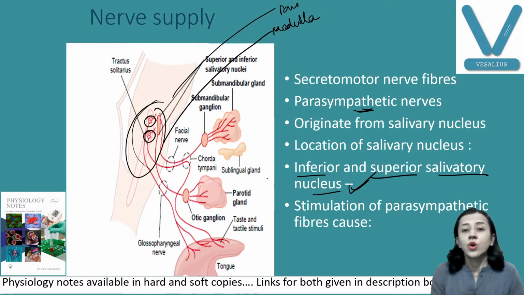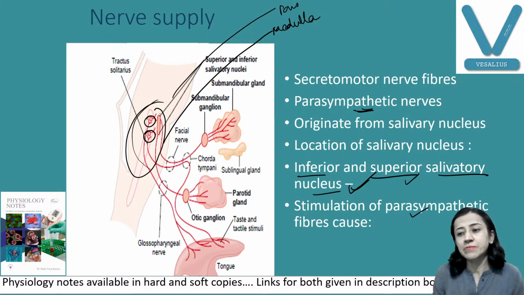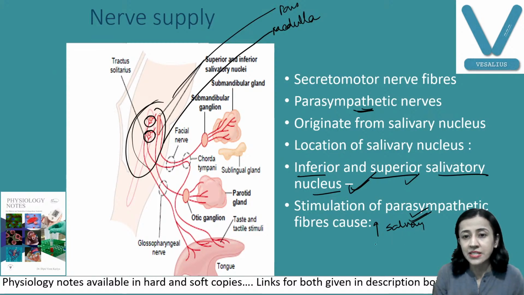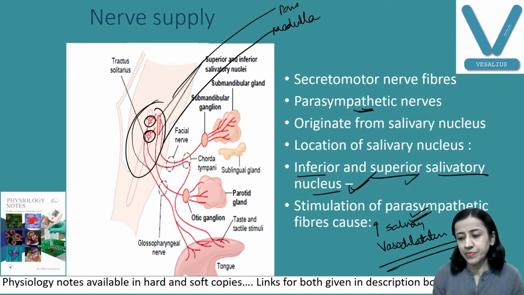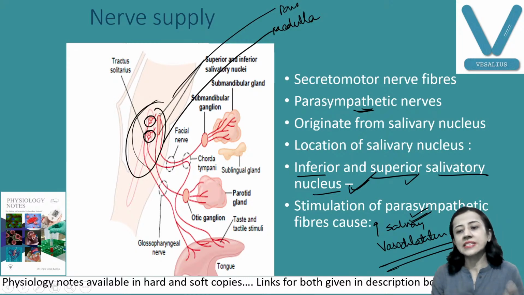Now when this salivatory nucleus and parasympathetic nerves are stimulated, what happens? There is increased salivatory secretion, and the second thing is there is vasodilatation. Blood vessels of the salivary glands are dilated. When blood vessels are dilated, what happens? Blood flow increases and salivary secretion also increases.